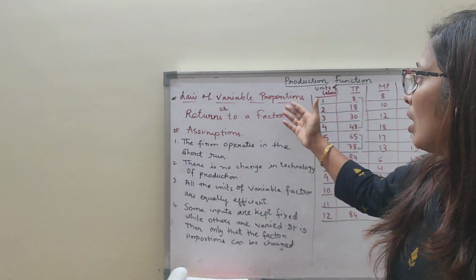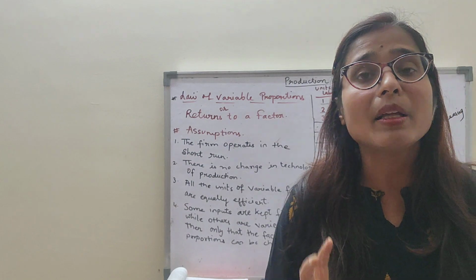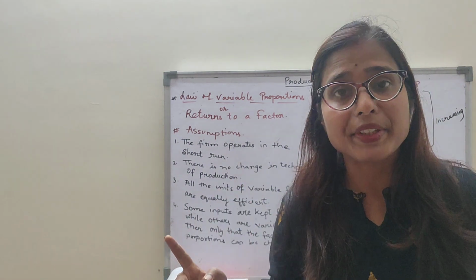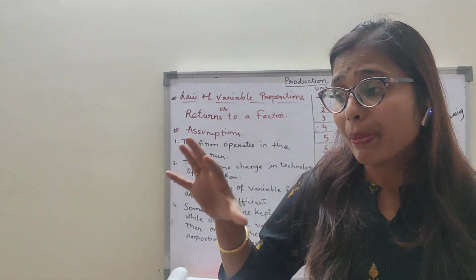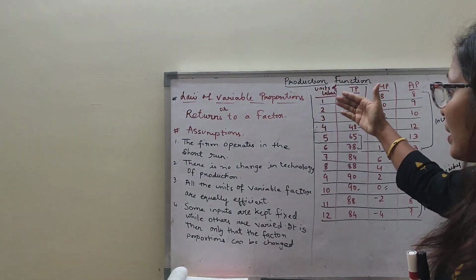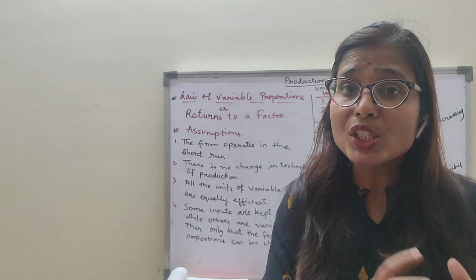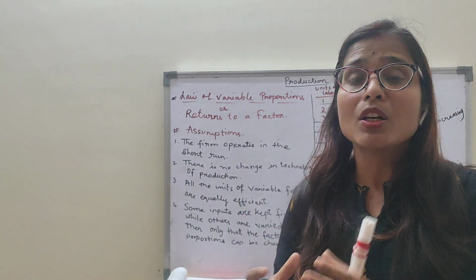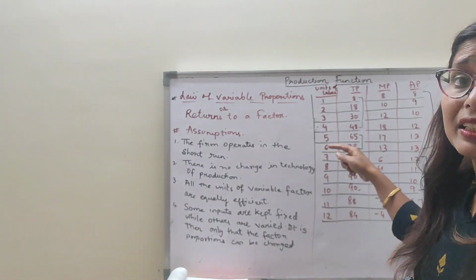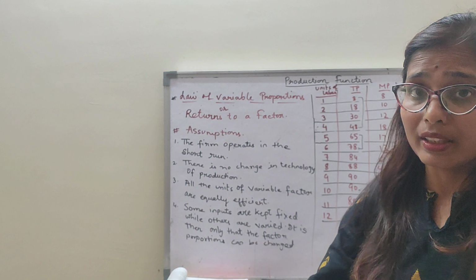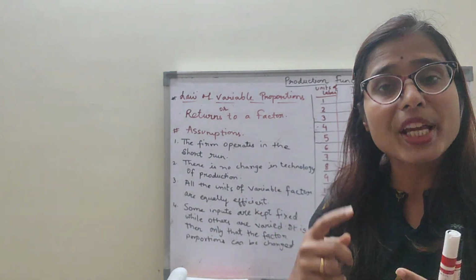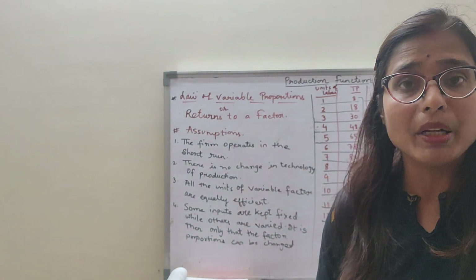Now coming to the law of variable proportion, let us understand the meaning of variable proportion. In a production process, when only one factor is varied, keeping other factors constant, as more and more units of the variable factor are employed, the proportion between the fixed factor and the variable factor goes on changing. That means when different quantities of the variable factor like labor are applied on the fixed factor like land, machine, the proportion between the two factors when combined is being changed. This is termed as law of variable proportion.